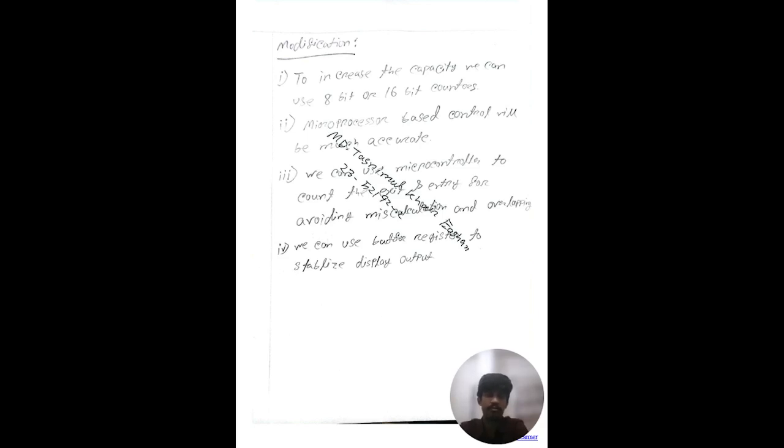And the fourth modification we can do is to use a buffer register before the displays to stabilize the display output, because at low frequencies the displays can flicker, so it will be much harder to see the text there. Thank you, sir.